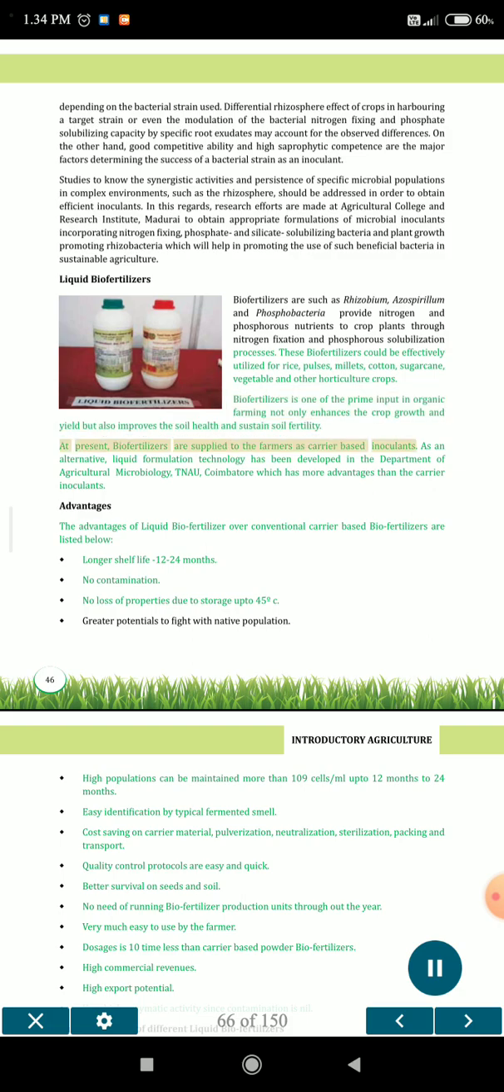At present, biofertilizers are supplied to the farmers as carrier-based inoculants. As an alternative, liquid formulation technology has been developed in the Department of Agricultural Microbiology, TNAU, Coimbatore, which has more advantages than the carrier inoculants. Advantages. The advantages of liquid biofertilizer over conventional carrier-based biofertilizer are listed below.